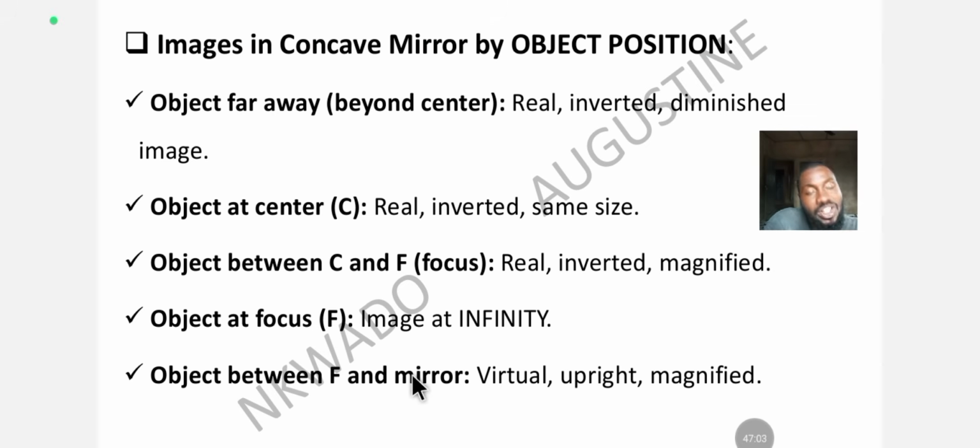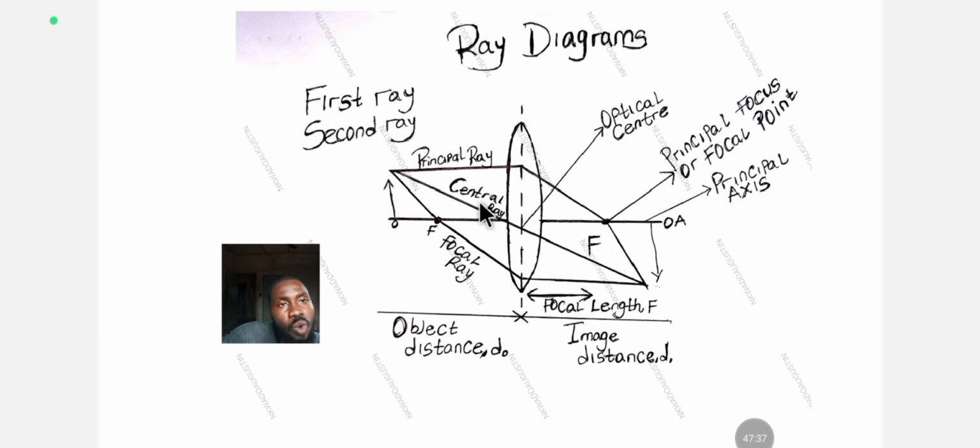So when you say a magnified image, you are trying to say the image is zoomed. Okay, the image appeared more visible, you get more information of the image. That's a magnified image. You can either get a magnified or you get a diminished image. This here is the ray diagram, so that you understand what is meant by focus, principal focus, focal length, center of curvature, and all of that. All right, this is the ray diagram.